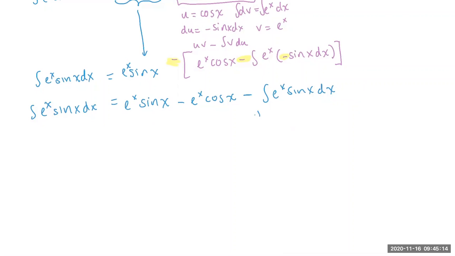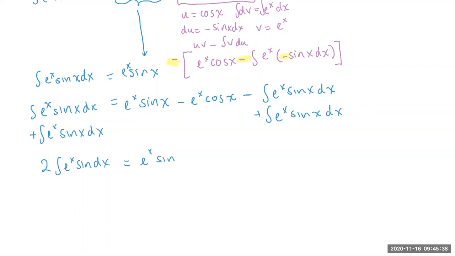Well, this is something equal to blah, blah, blah, something of the same thing. So if we have an equation, which ultimately this is, if I add the integral to the other side, then I have one integral of it plus another integral of it, which gives me two integral of e to the x sine of x dx is equal to e to the x sine of x minus e to the x cosine of x. And remember, this cancels out.